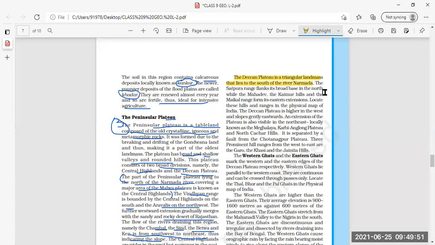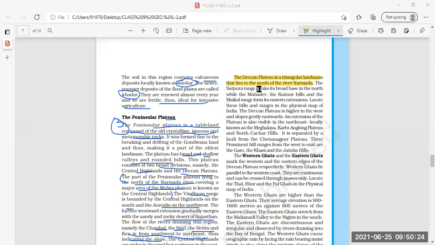Clear? Now, the Satpura range flanks its broad base in the north, while the Mahadev, the Kaimur Hill, and the Mekal range form its eastern extension. Underline this. Flanks means at the side. What is at the side of the Deccan Plateau? The Satpura range.